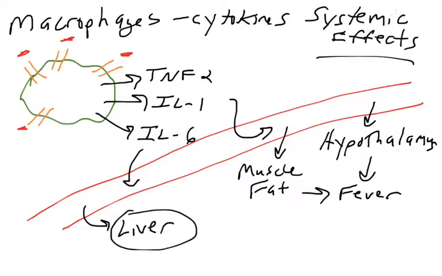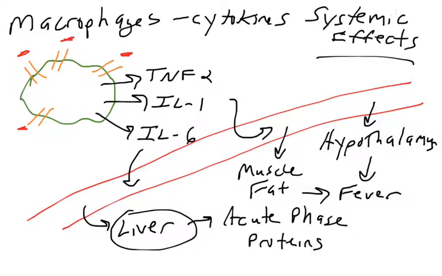These cytokines can also travel to the liver, and there are receptors for these cytokines in liver cells. What the liver will do is produce about 30 different proteins in response to cytokines. Thirty different proteins, or more, are turned on. Their expression is increased. They might have had low levels before, but now they're going to have high levels. So these are called the acute phase proteins.